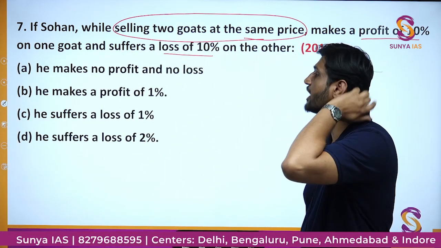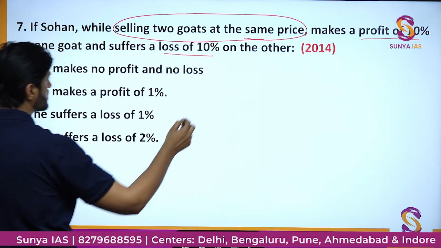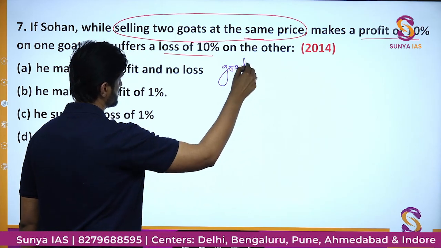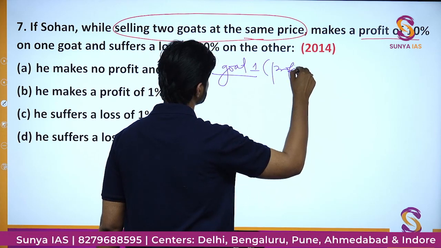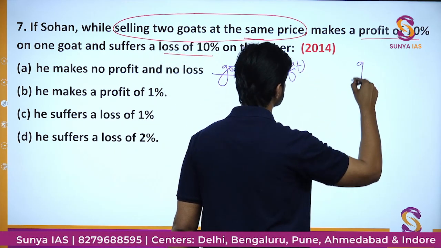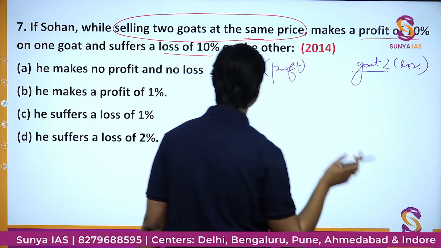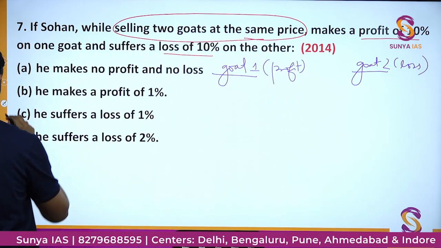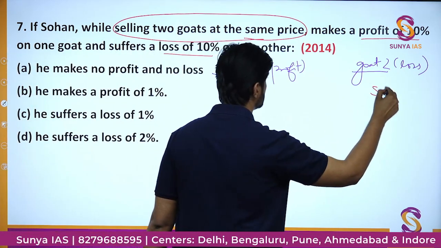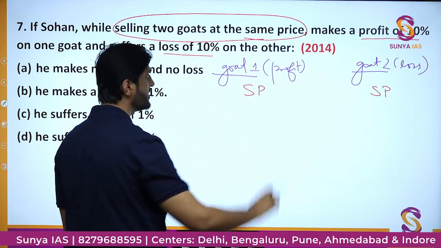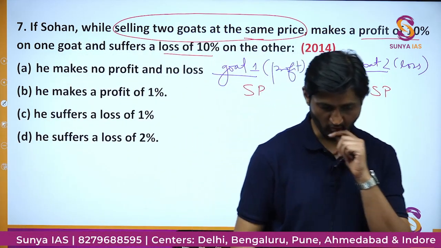So basically what is happening here is that there are 2 goats. Goat 1, on which he is making a profit of 10%, and goat 2, on which he is making a loss. The selling price of both the goats is the same, but here he is making profit and here he is making loss. What do you think that means?